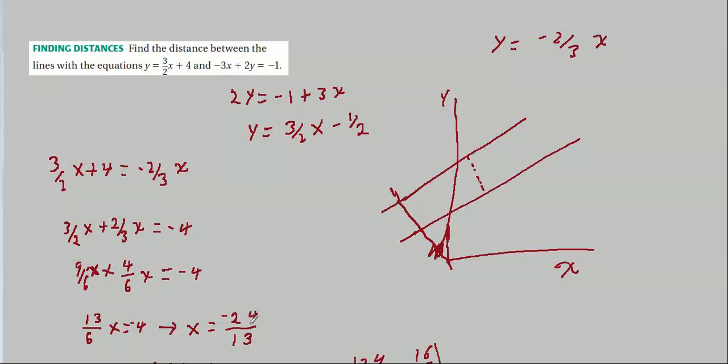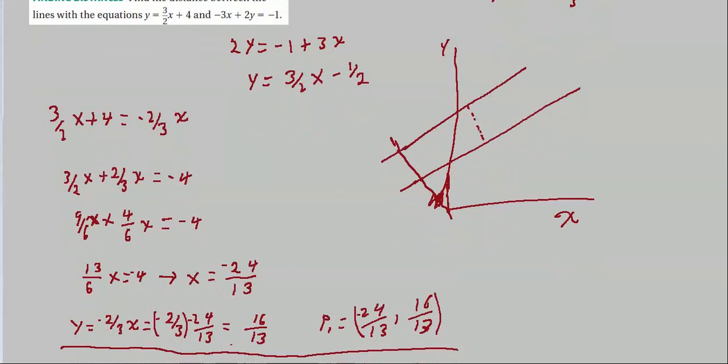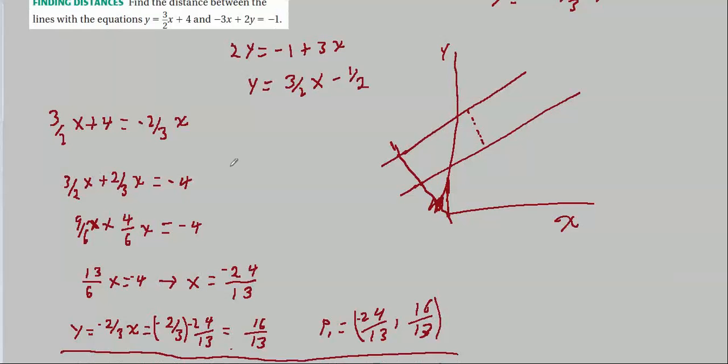That gives us our x-coordinate over here. Well, that's one good step. What about our y-coordinate? Well, we just put that back into our equation for the line. Now remember, this point has to satisfy both lines.